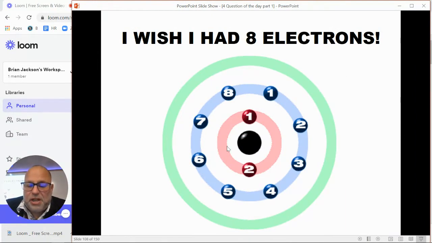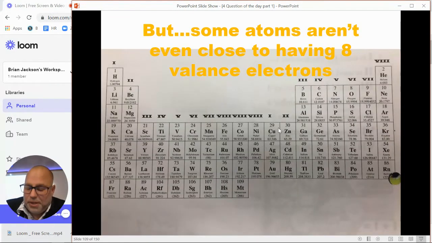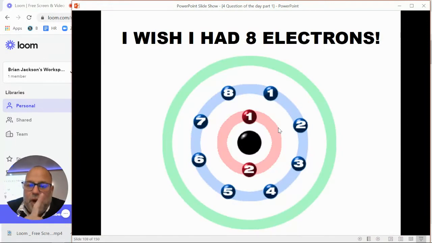Now, remember those electron shells. It does not matter which one you're talking about, as long as it has 8, because there could be lots and lots of shells. If you remember, though, hydrogen and helium are the only two that don't follow this rule. They only have 1 electron for hydrogen, 2 electrons for helium, and they're so tiny with their 1 or 2 protons that all they can fit is just that first energy level right there.